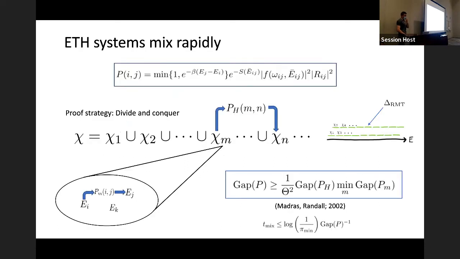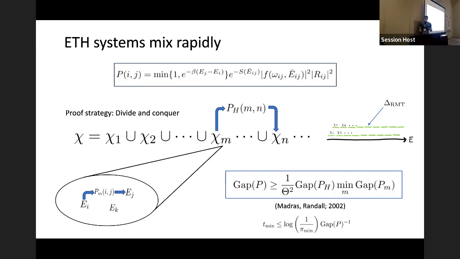Okay, so now we're going to dive into the proof. Rather than bounding the mixing time, we're going to focus on the gap. If we can lower bound the spectral gap of the stochastic matrix via this equation down here, that can give us an upper bound on mixing times. So for the rest of this talk, we're going to be talking about spectral gaps rather than mixing times.